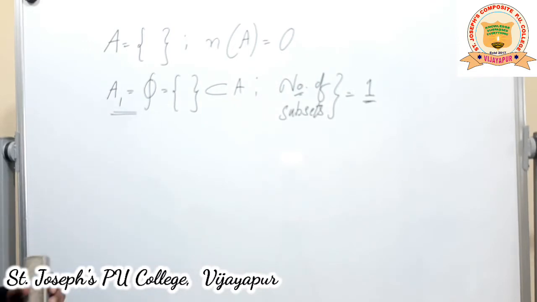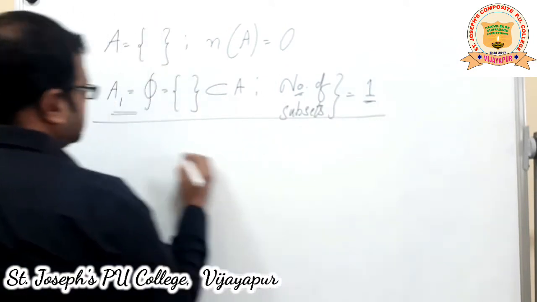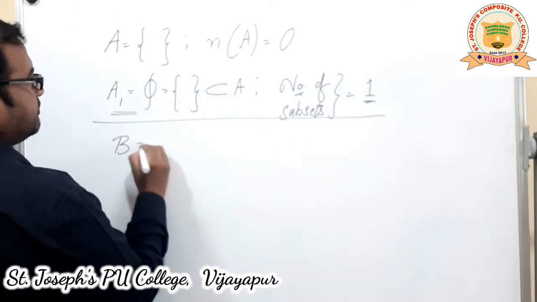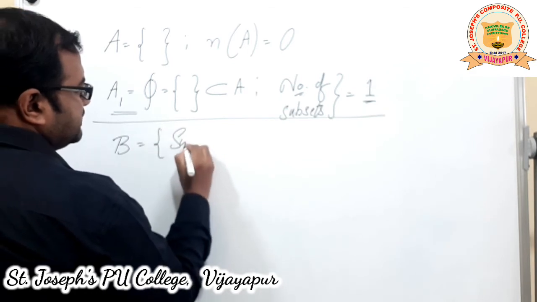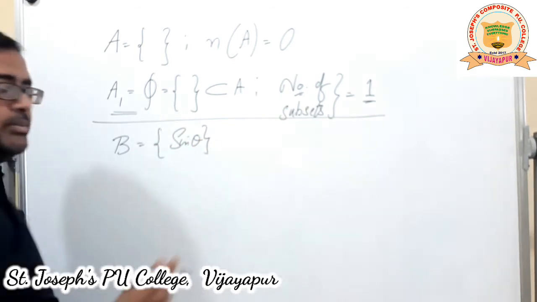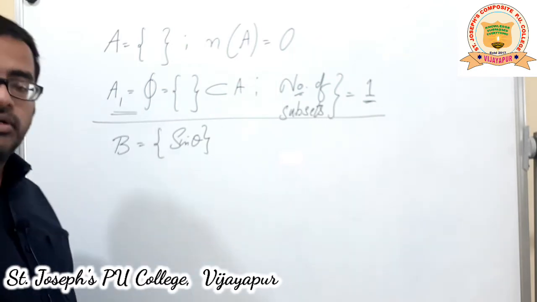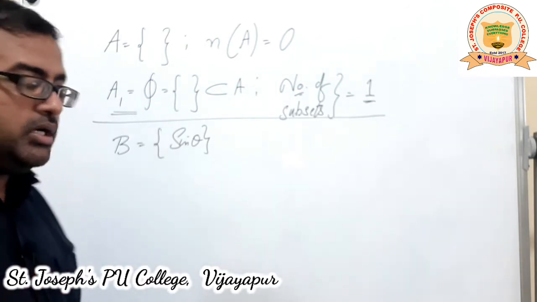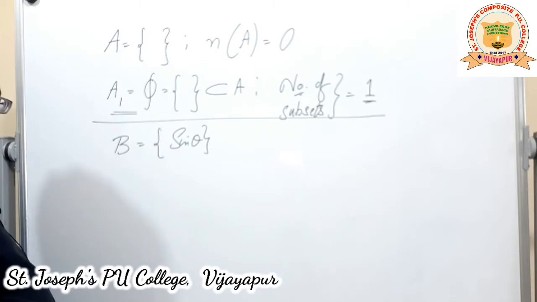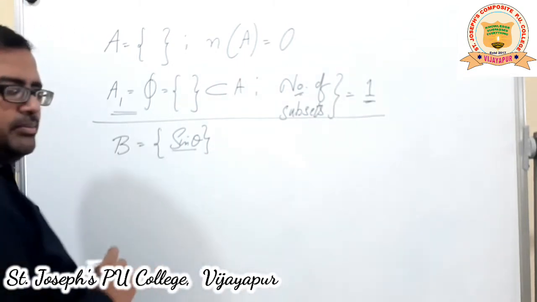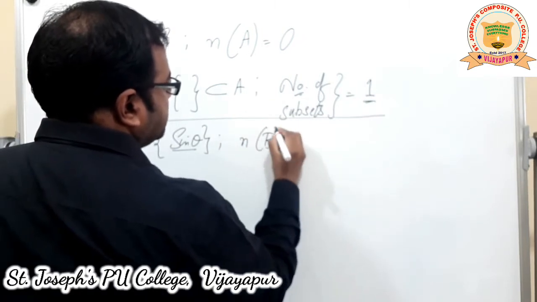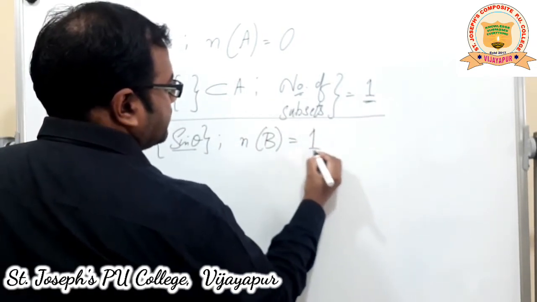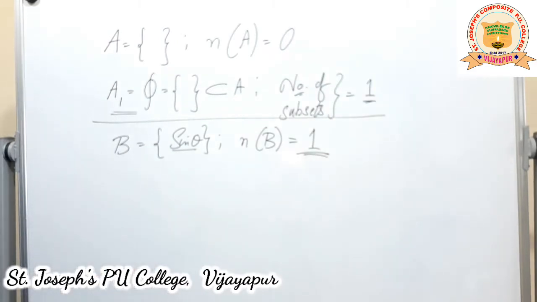Now, if I had one more element in that set, let us see what happens. I'll take another set here, set B. Let it have one element. I'm taking the element as sine theta. Okay. Elements can be functions also. It need not always be a constant number. It can be a function also. I've taken here sine theta. Sine theta is an element here. Now, how many elements are there? The number of elements in B is equal to 1.